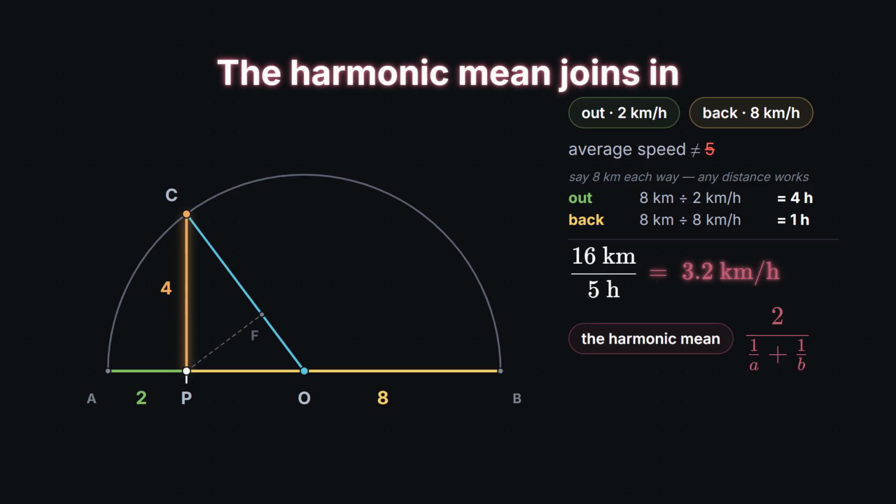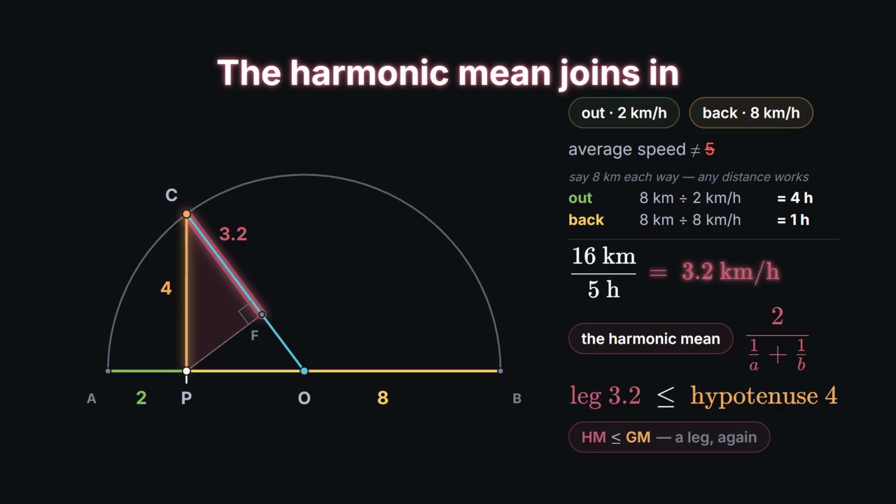From the seam, drop a perpendicular onto the radius O, C. Now look at the top piece of that radius, from C down to the foot. Its length is exactly 3.2, the harmonic mean. And that piece is a leg in yet another right triangle, whose hypotenuse is the height, 4. Leg, hypotenuse. So the harmonic mean can never beat the geometric mean.